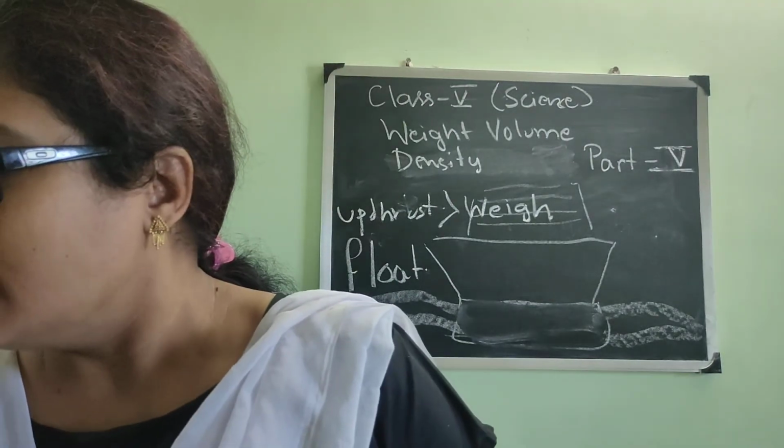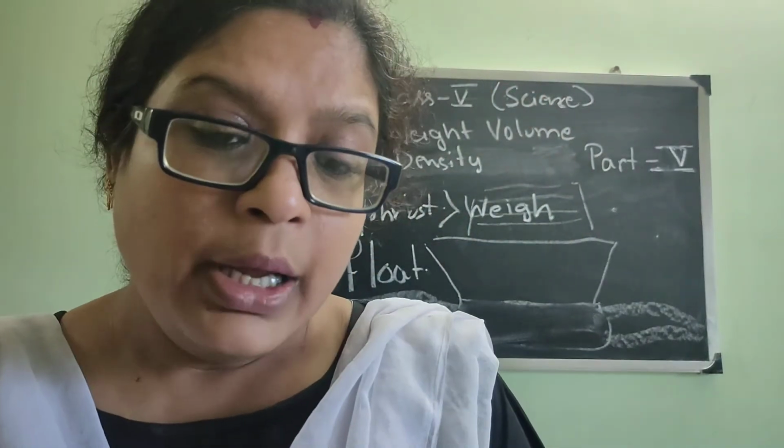So the weight of an object in water is equal to its weight in air minus the weight of the water displaced. It means when we are putting a brick inside the water, it is losing its weight. The lost weight is 1 kg. So if the brick is 2 kg, when I am immersing it, it is losing 1 kg and it is becoming equal to the weight of the water, and that is why it is becoming 1 kg. So the weight of an object in water is the weight in air minus the weight of the water displaced.